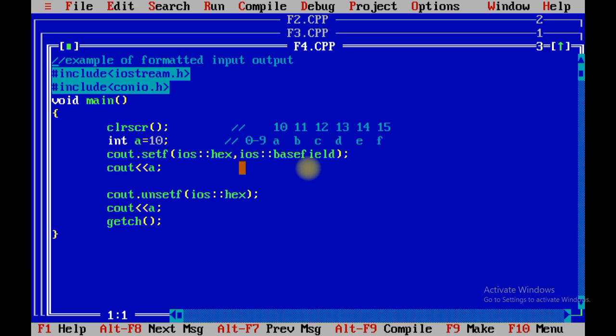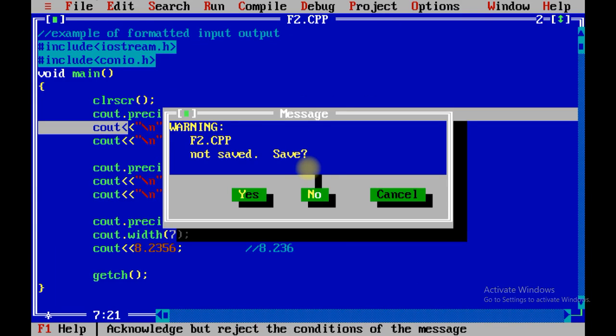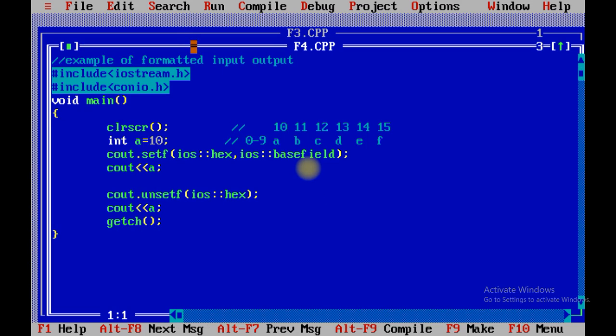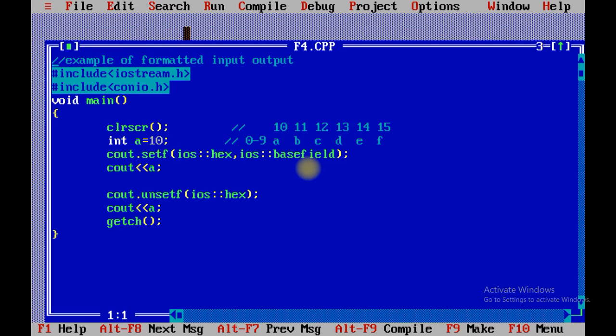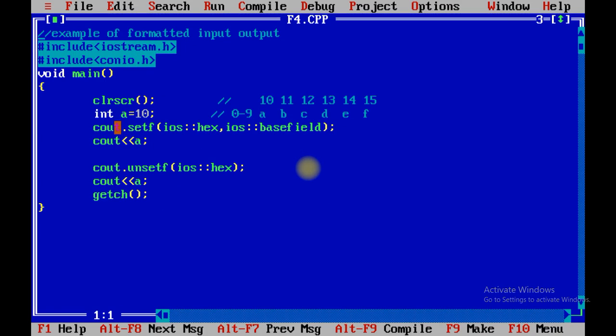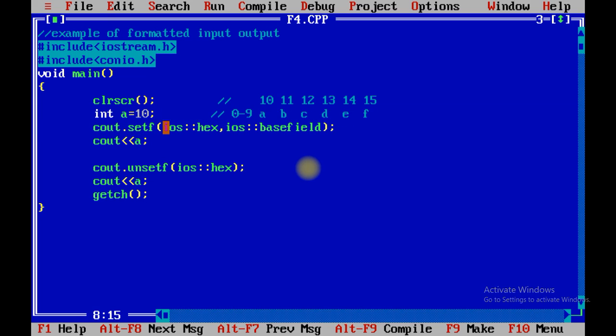In the second example we took the example of the precision function. In the third example we took the example of the fill function, and in the last program we have seen the setf function and unsetf function.